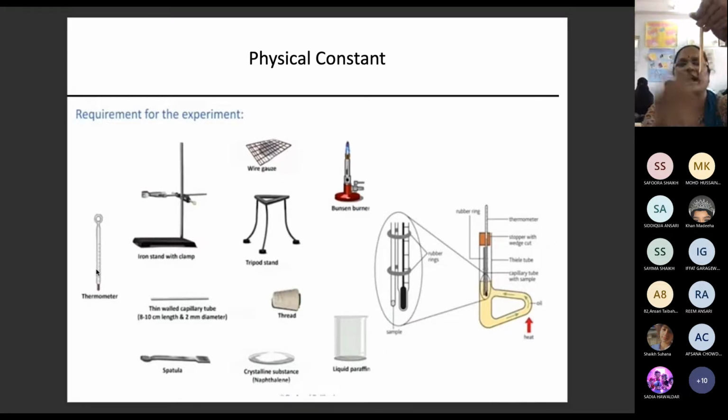Then you tie the capillary to this thermometer, and this thermometer you hang in this, and the assembly will be like this. You will have a tripod stand with a wire gauze, and on that you are going to put this. Are you able to see, online student?